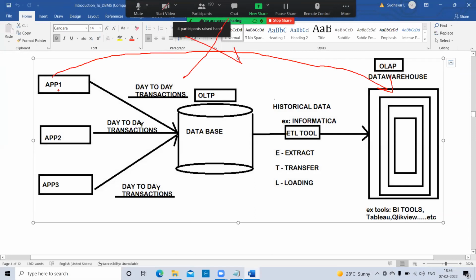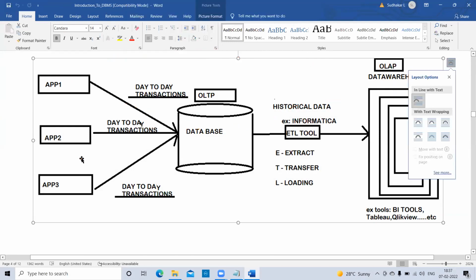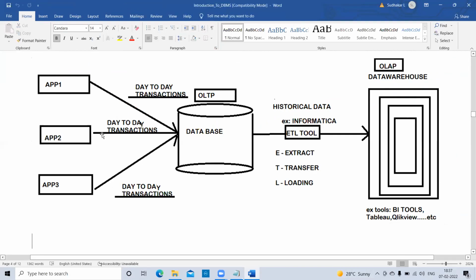So whatever operation the user performs through the application, that operational data I can't directly store into AP. That's why the data will first come to TP only, and from there it will be transferred to AP. Understand now? This is the use of these two databases in our real-time organizations.